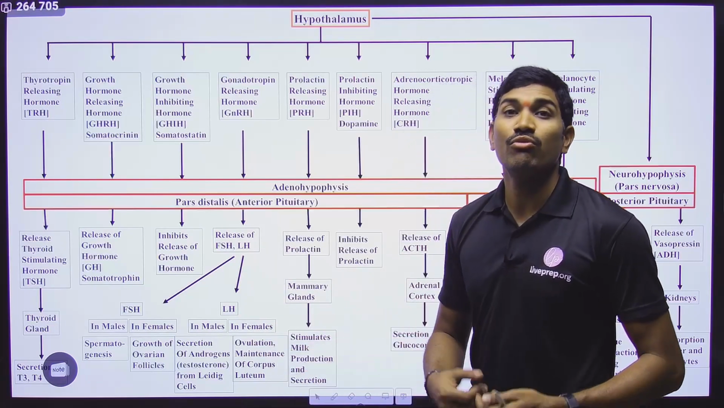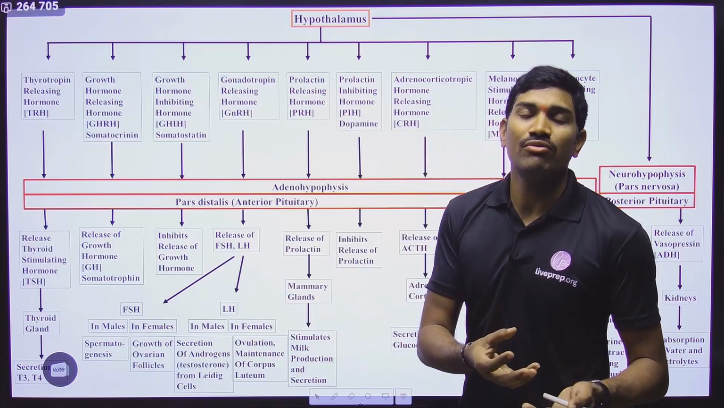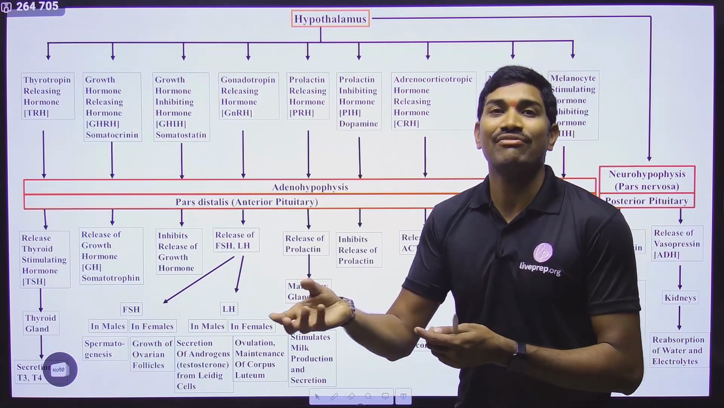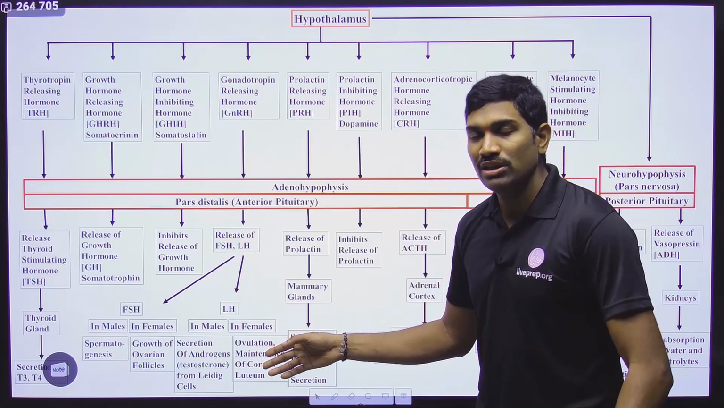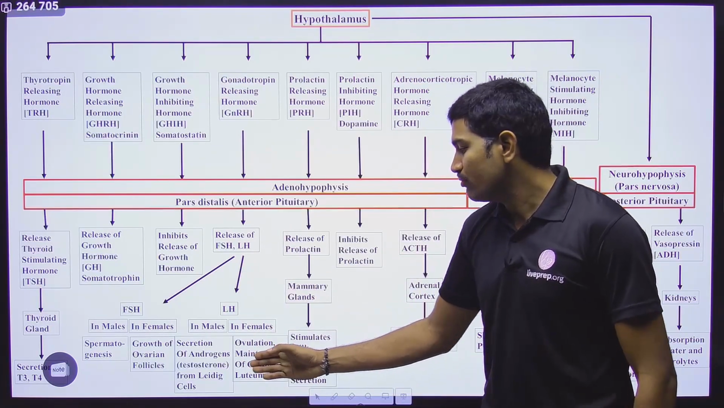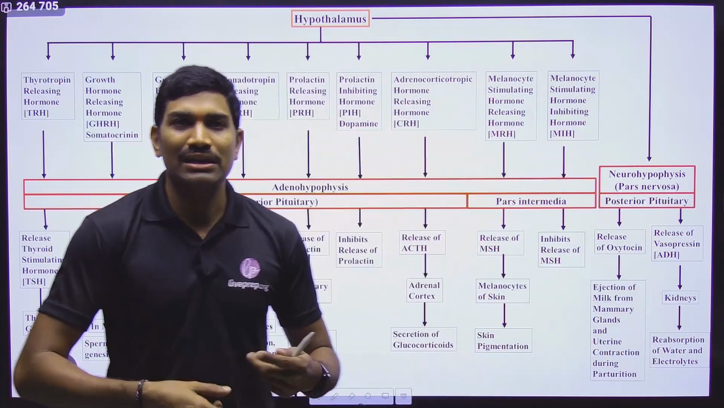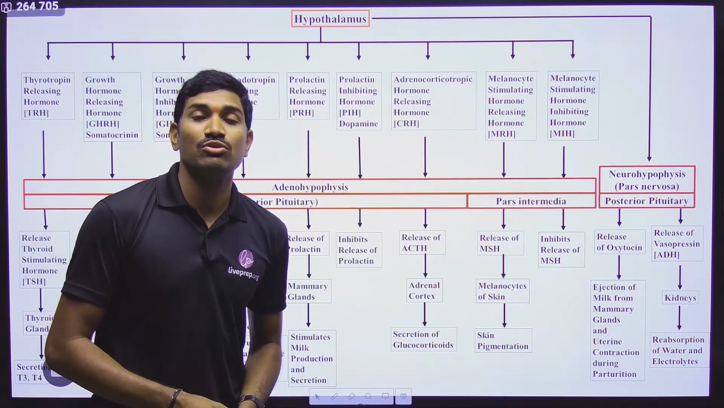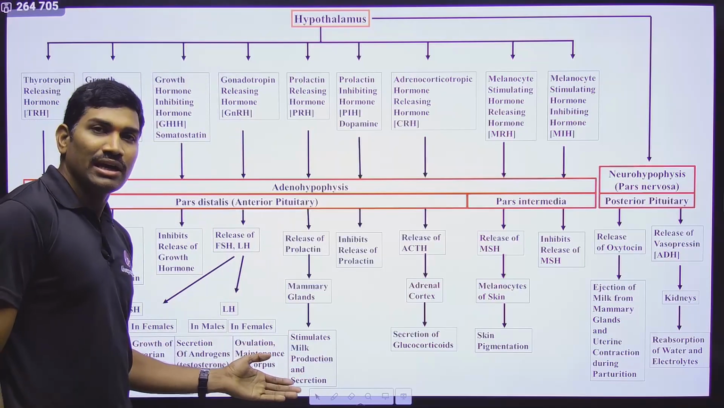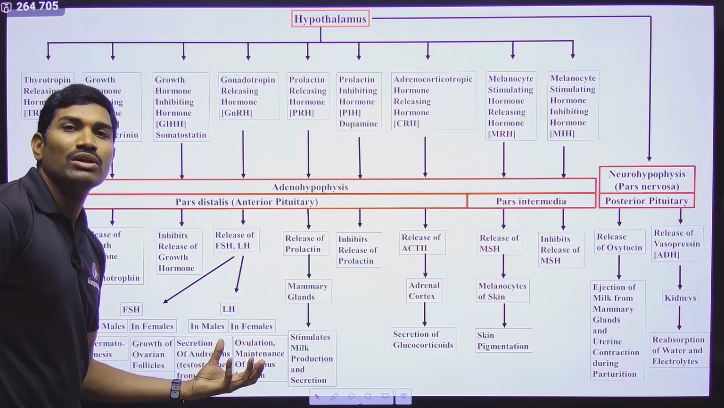It is helping in the ovulation, the release of ovum, meaning secondary oocyte, from the Graafian follicle. Not only this, it is also helping in the maintenance of corpus luteum. Yes or no? After the rupture, the Graafian follicle will develop into corpus luteum and that will be maintained. And these are some functions of this luteinizing hormone.